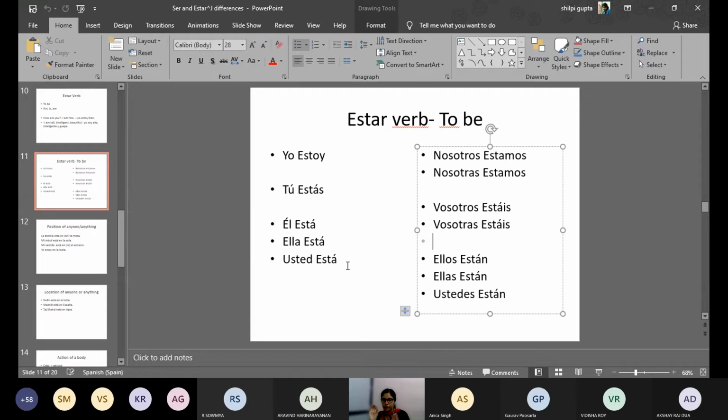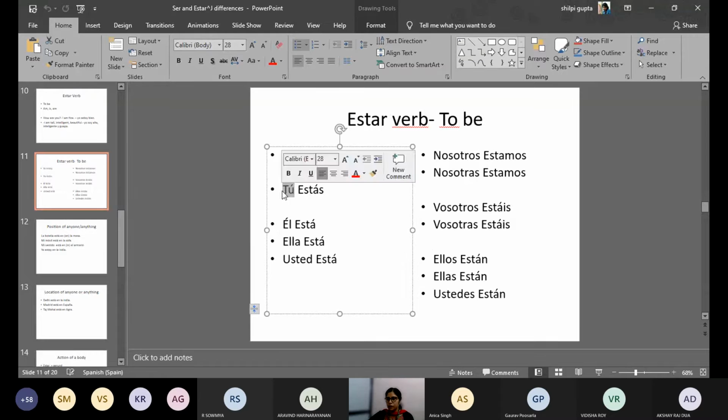So I just wanted to discuss the conjugation of the verb, that is yo estoy, tú estás, él está, ella está, usted está, nosotros estamos, nosotras estamos, vosotros estáis, ellos, ellas, ustedes están. ¿Vale? It's easy to remember. There's nothing very tough. And the accent here I have already given. Just in case you are confused, refer to this PPT. Okay.